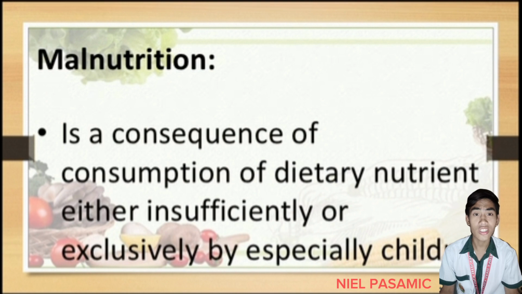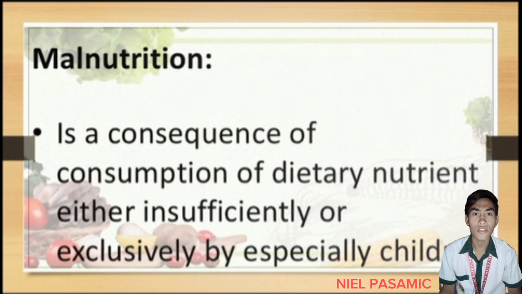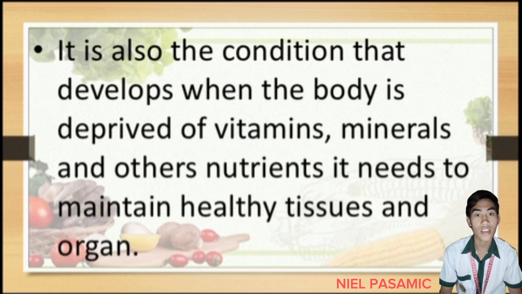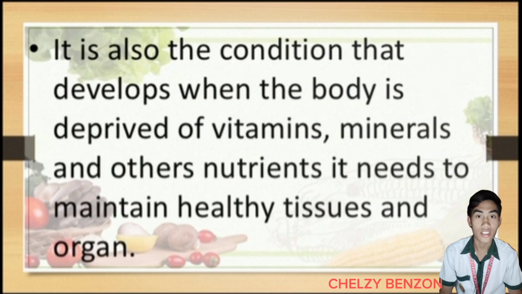Malnutrition. Malnutrition is a health condition that arises when an individual, particularly children, experiences a deficiency or an imbalance in the consumption of essential nutrients required for proper growth and development. This can occur when the diet lacks an adequate amount of necessary elements, such as protein, vitamins, and minerals. The World Health Organization defines malnutrition as a consequence of either insufficient or imbalanced dietary intake.